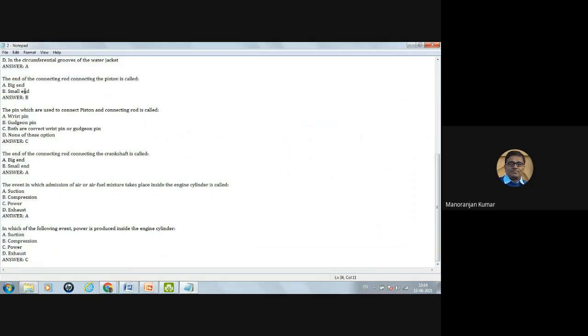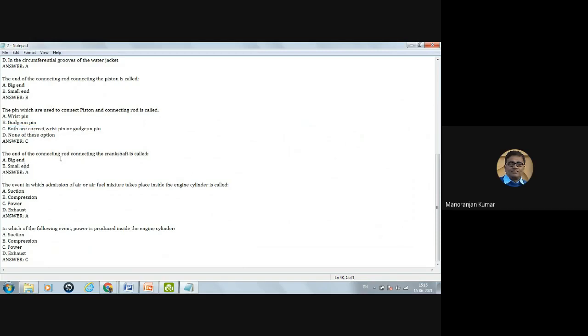The correct option is B. The pin which is used to connect the piston and connecting rod, what is it called? It is called the wrist pin, and also the gudgeon pin. Both are correct, wrist pin and gudgeon pin. Yes, C is the correct option.